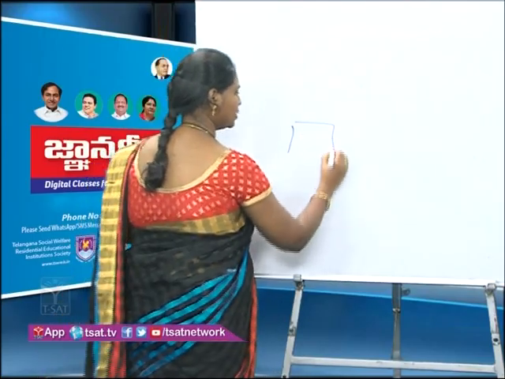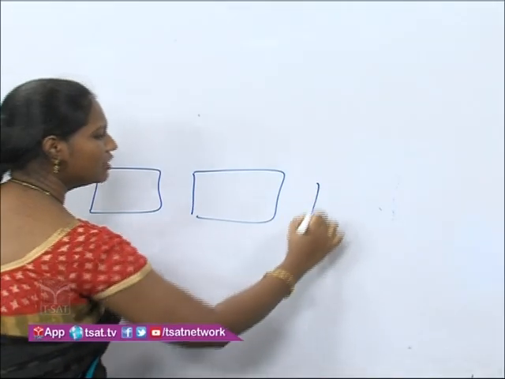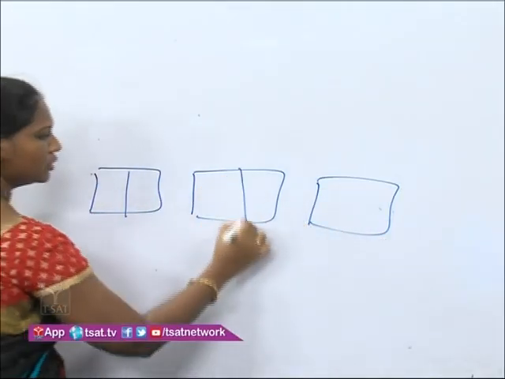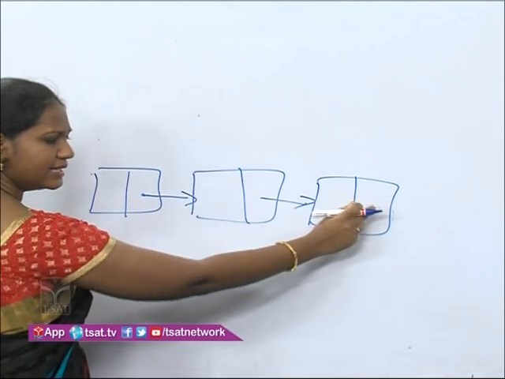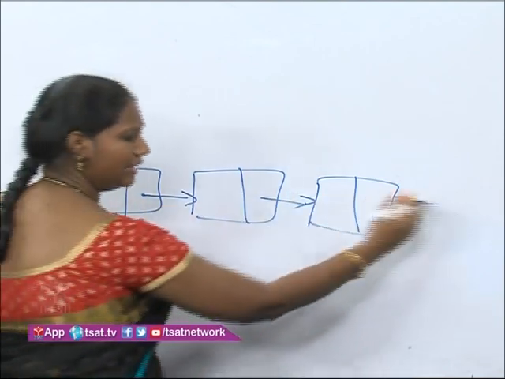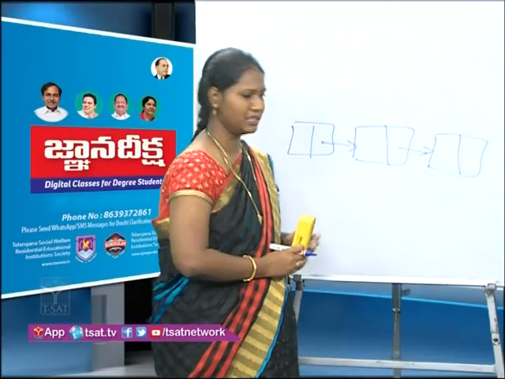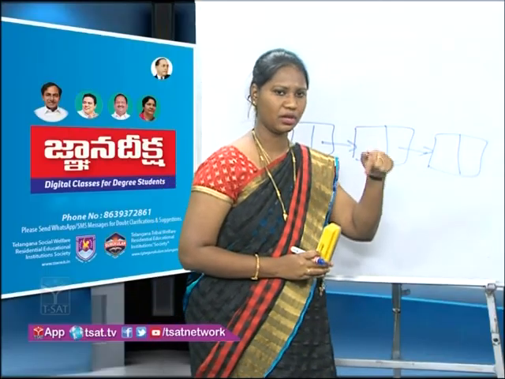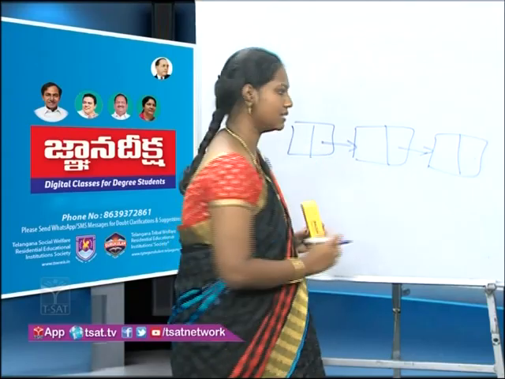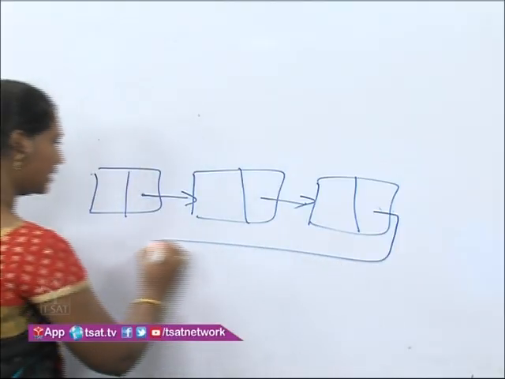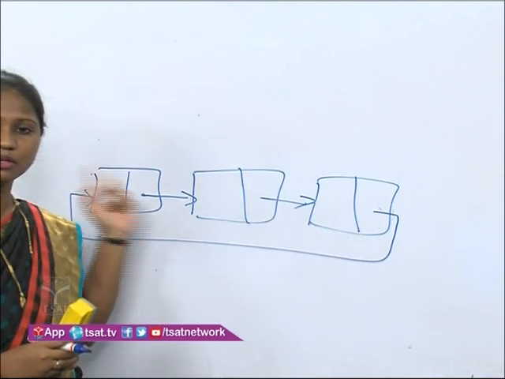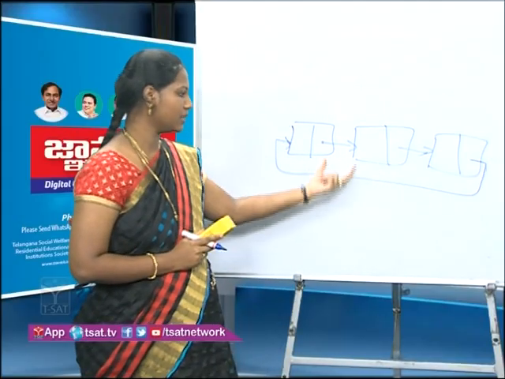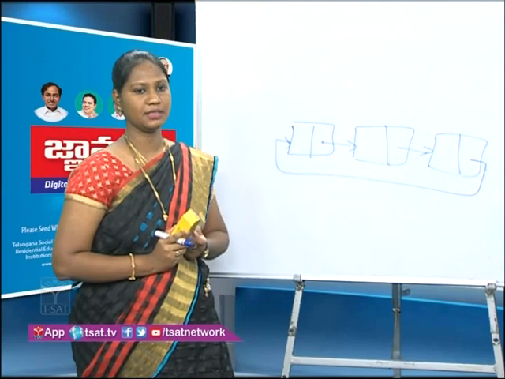See this way, we have 3 nodes, students. Nodes are divided into two parts. Now, in the single linked list, what have I done? I don't have any node next, so I simply put a null value. But here, in the circular linked list, the last one is connected to the first one. Here, we will have the address of the first one. That is, it is making a circle. This is a circular linked list.